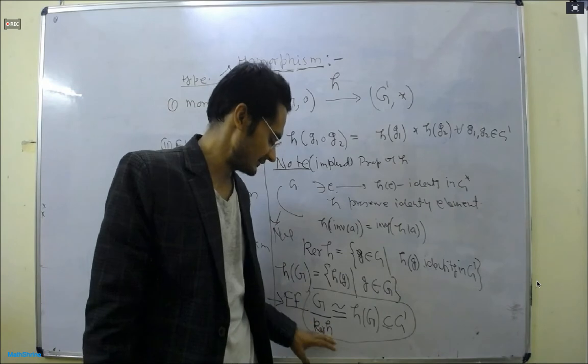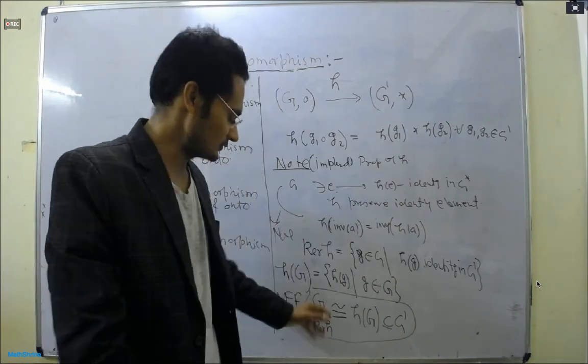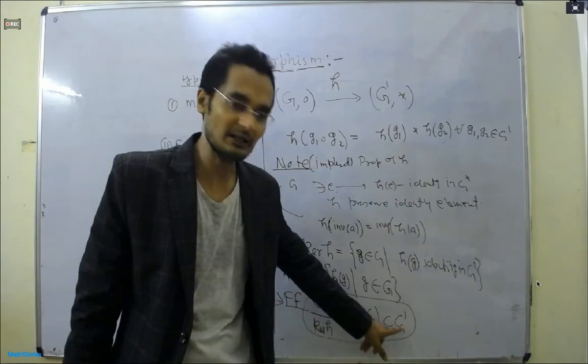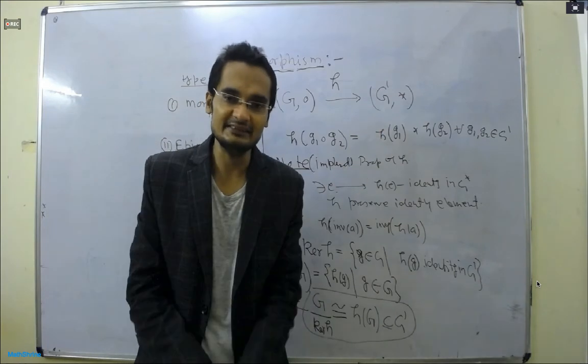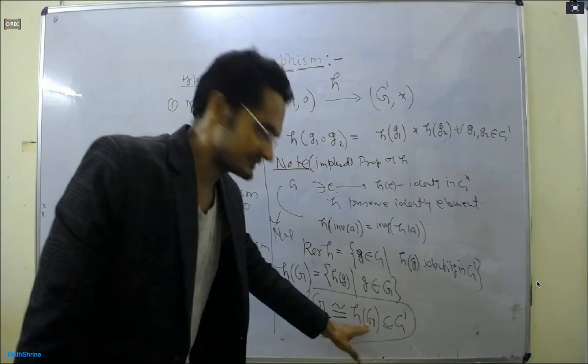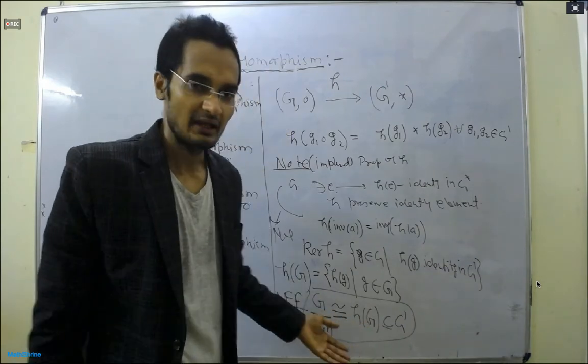Then this and this are the same at most. That's what we are doing. If you have a problem, take kernel H equal to identity, doesn't matter. If kernel H is identity, then this G looks like a subset of G dash.